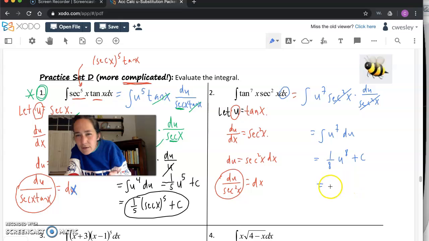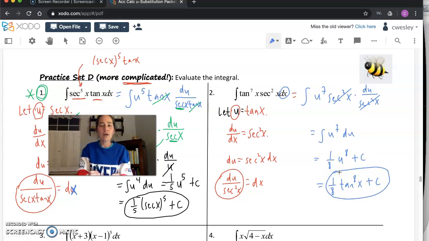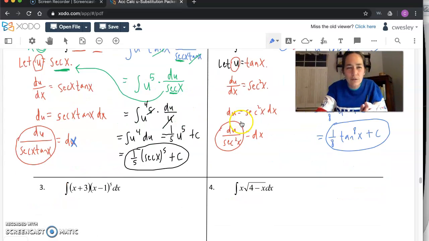And sub back in. I'm going to write this in a cool way, 1/8 tangent to the 8th of x plus c. And we'll call it. Okay, 2 down. All right, I'm feeling pretty good about this page so far. Let's see what's in store.